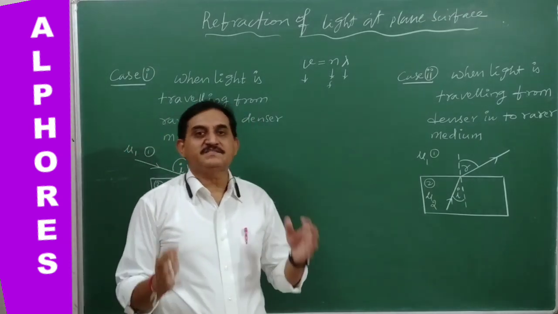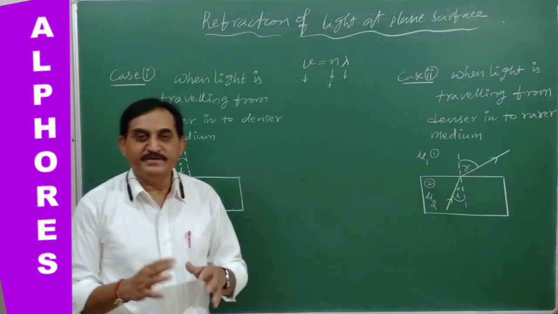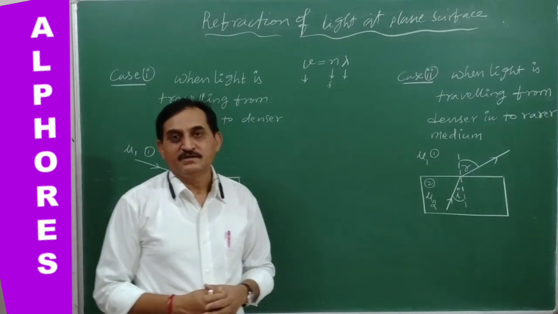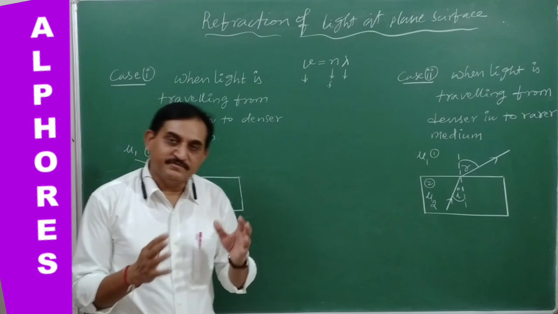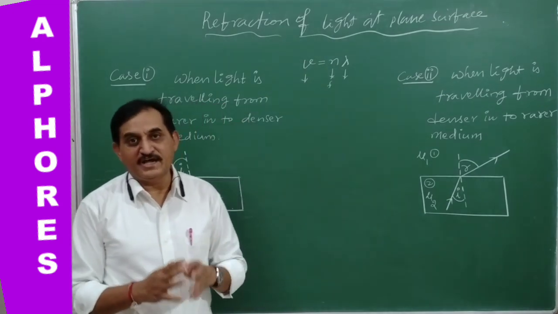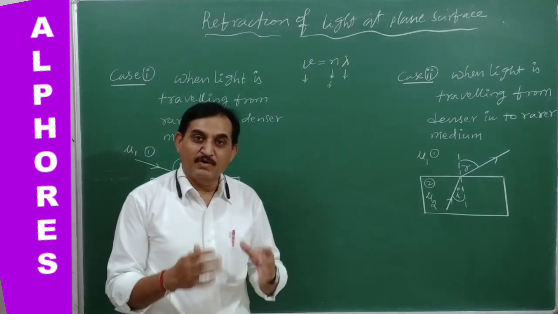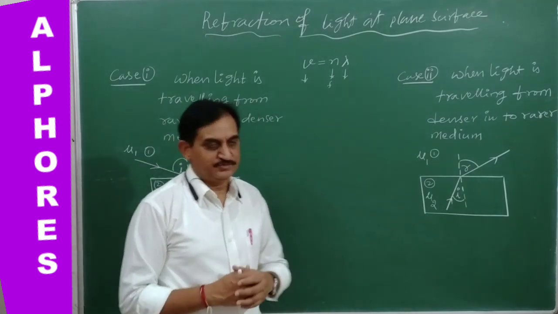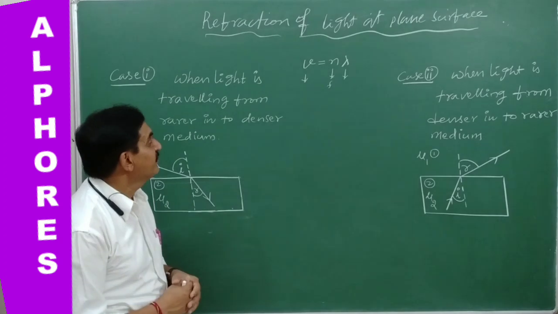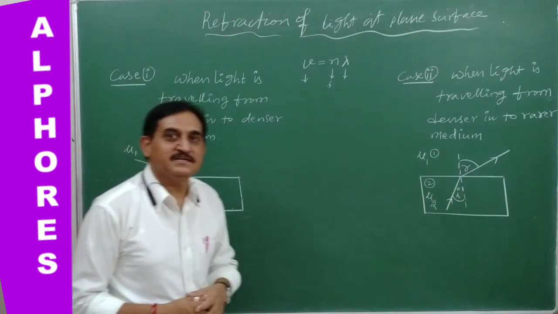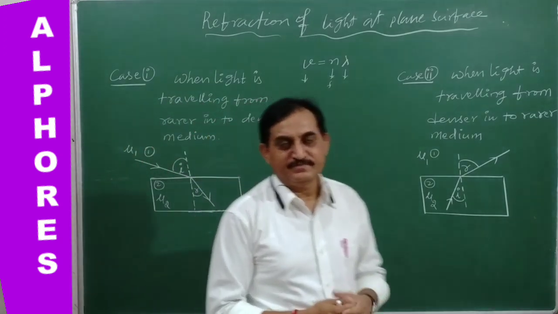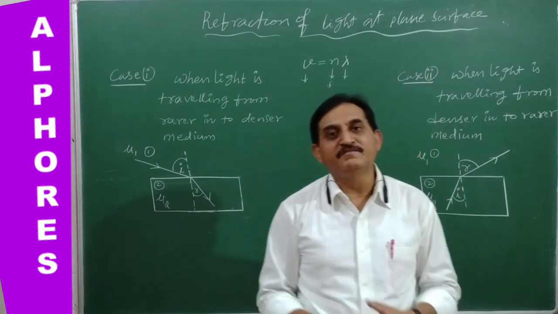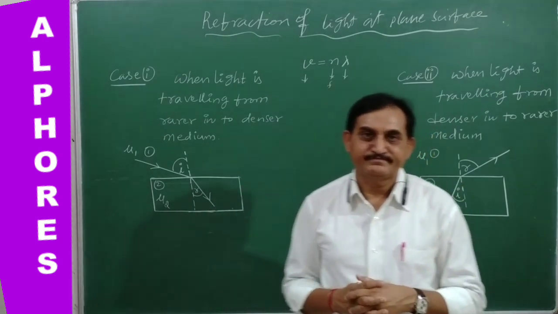Whenever the light is traveling from one medium into another medium, definitely the light velocity will change as it crosses the boundary of two media, its velocity changes abruptly, all of a sudden. And whenever the velocity suddenly changes, its corresponding wavelength will also change.